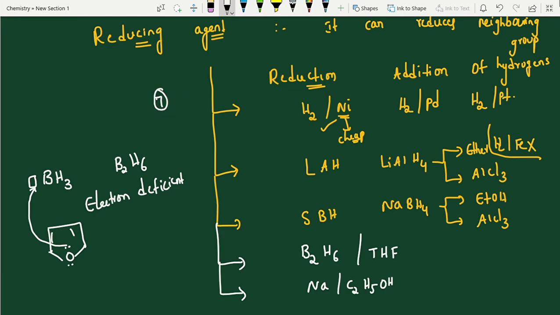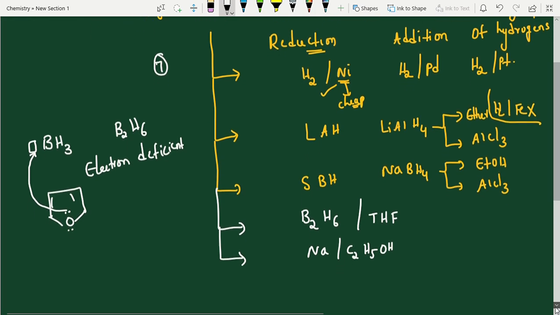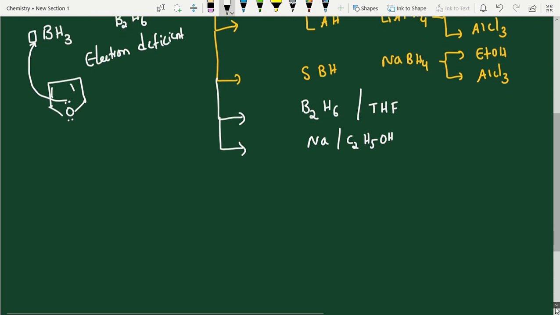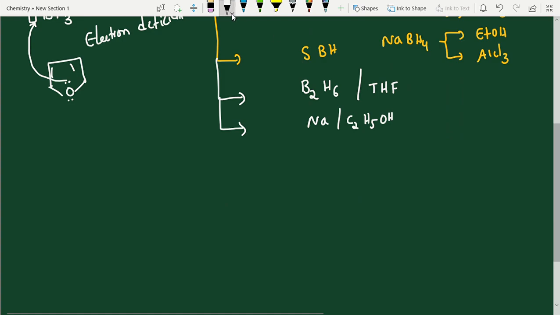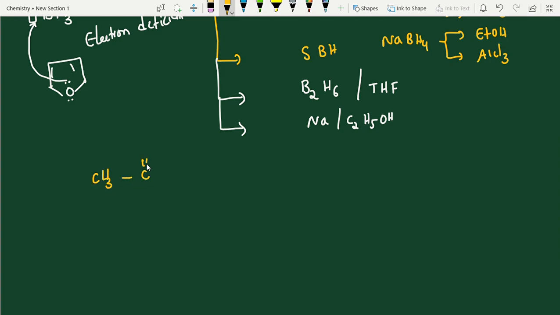So first, how to guess the product, check it. I am taking some examples. Before going to the explanation along with the reducing agents, I'll give you some shortcuts. What is the shortcut? Suppose you have taken an aldehyde, students, acetaldehyde you have taken. So they have mentioned some reducing agent here, like I am writing generally, it is reduction.